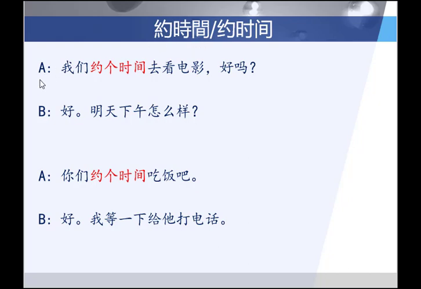Let me illustrate. A says, 我们约个时间去看电影好吗? We'll plan a time, arrange a time to see a movie. Okay? B answers, 好，明天下午怎么样? Okay, how about tomorrow afternoon? Here's another example. A says, 你们约个时间吃饭吧. How about you guys arrange a time to get together and eat? B says, 好，我等一下给他打电话. Yeah, okay, I'll call him in a moment. 等一下 means in a moment.